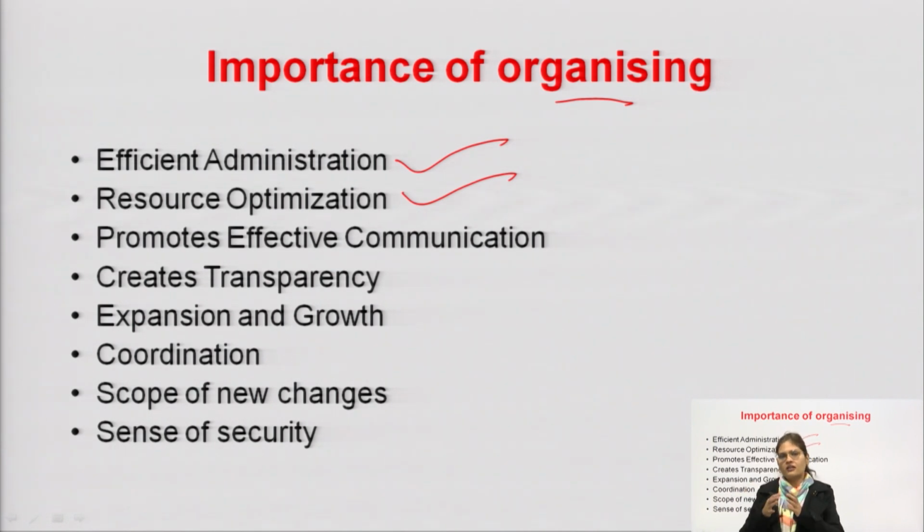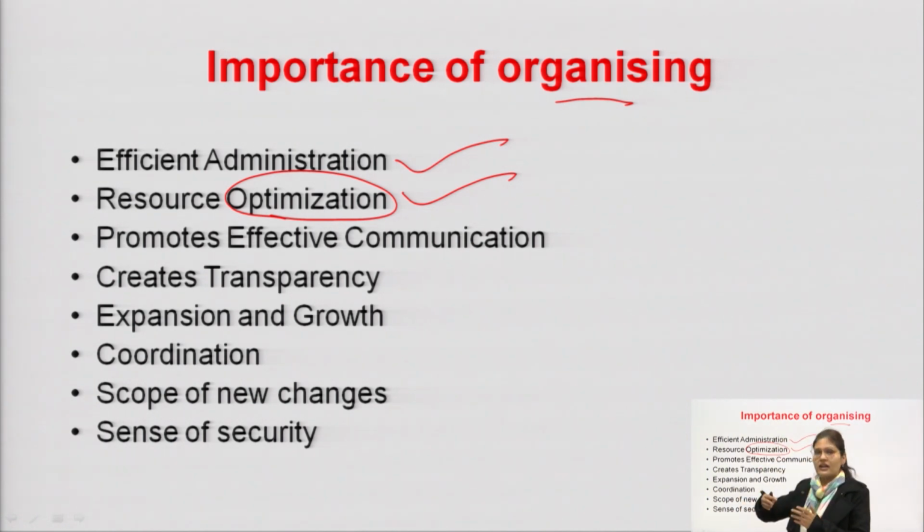If one person is specialized in one particular area, allocating that work to that person will give a result with optimized resources. He is specialized in that work, so he will do it in a better way, without wastage, in a minimum time period or at a minimum cost. So automatically, if we allot the work to the specialized person, resource optimization will be achieved.